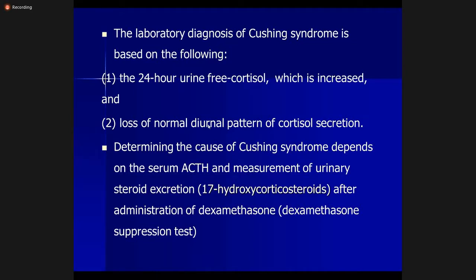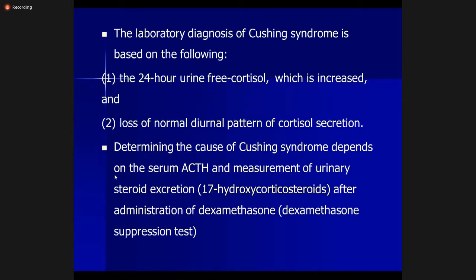Normally cortisol secretion is higher in the daytime and lower in the evening, whereas in Cushing syndrome there's loss of this diurnal pattern. So the basic diagnosis of Cushing syndrome rests on the excess cortisol secretion in the urine and in the blood.